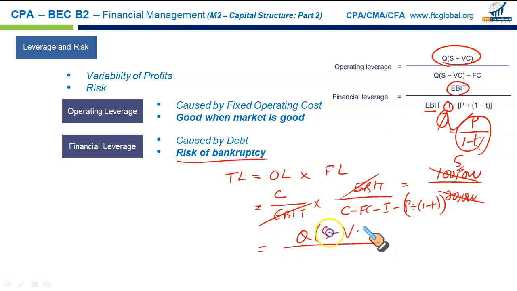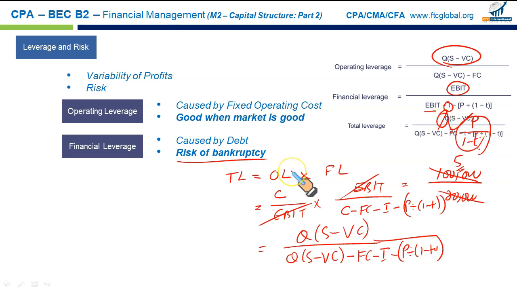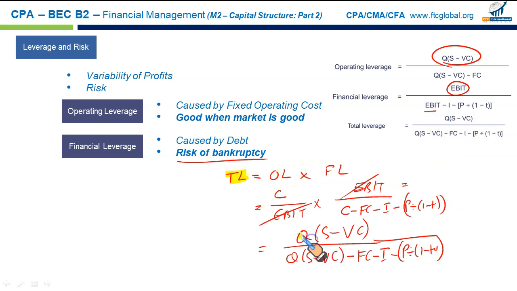Then in the denominator, contribution. What is contribution? Contribution is Q into S minus VC. And then you just write this down, and you can reconcile what we have: fixed cost minus interest minus preferred stock dividend divided by 1 minus tax rate. Now if you compare this with the formula, you will see they are the same. So this is total leverage: contribution over contribution minus fixed cost, interest, and of course the pre-tax preferred stock dividend. Remember, total leverage is equal to operating leverage multiplied by the financial leverage.